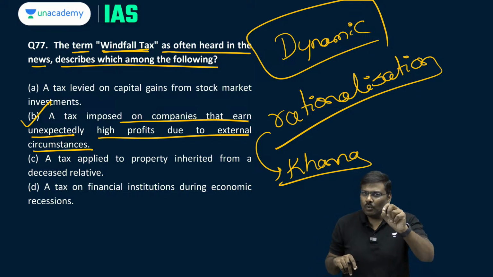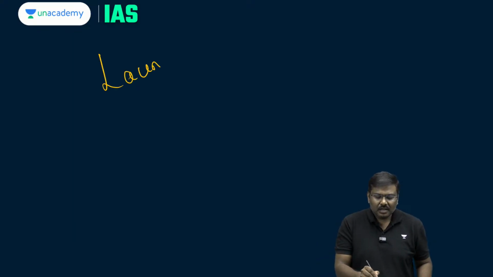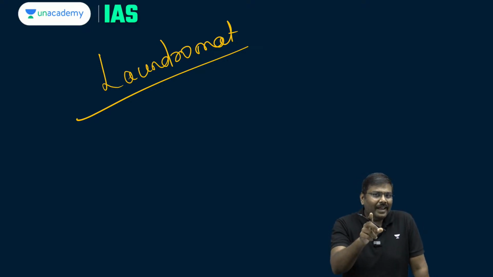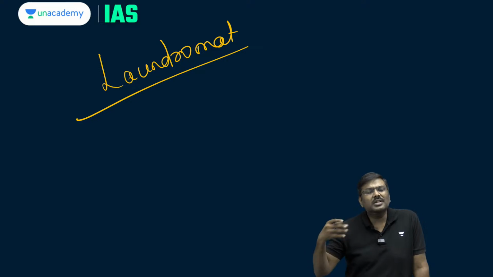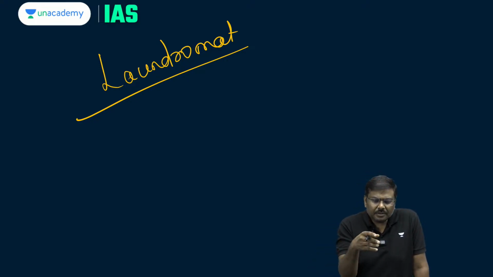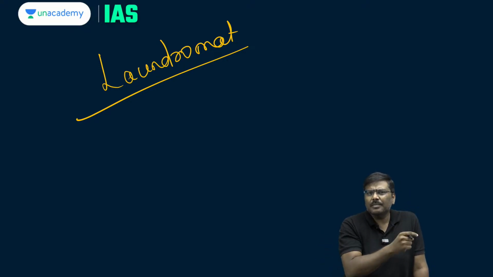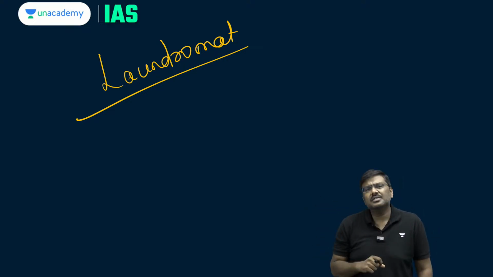Apart from this, one more very important term, laundromat countries. There was a report which was published last year regarding this. Please remember the term laundromat countries. India has been identified as one of the laundromat countries, by the way. What is the argument there? With Russia-Ukraine war, with Russia invading Ukraine, as earlier mentioned, the G7 group of countries imposed sanctions.